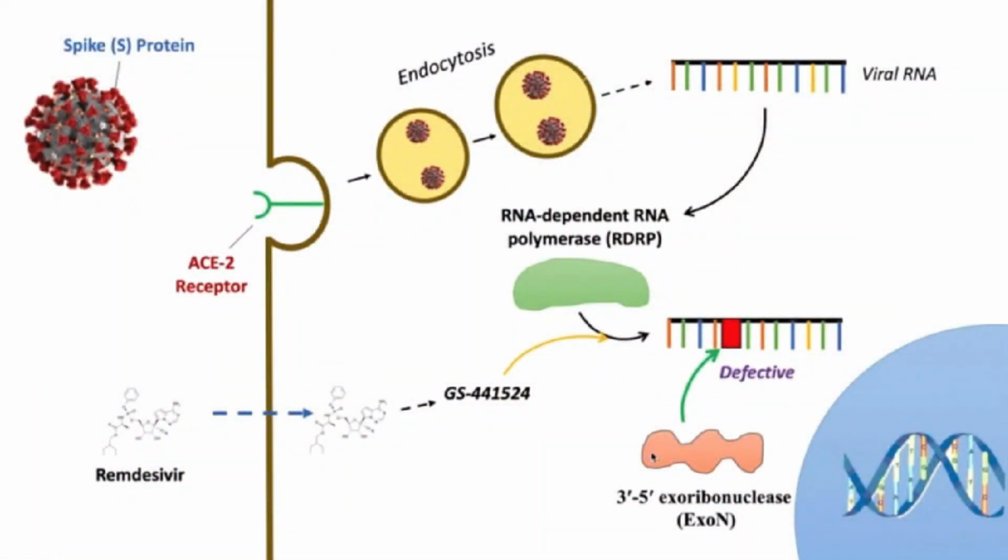Now, the only drug which has a very positive effect in the treatment of COVID-19 is remdesivir. In this diagram, I will try to explain the mechanism of action of remdesivir. As the viral S protein gets attached to the ACE2 receptor, which is present on type 2 pneumocytes of alveolar cells in the lungs, it facilitates the entry of coronavirus into the cytoplasm.